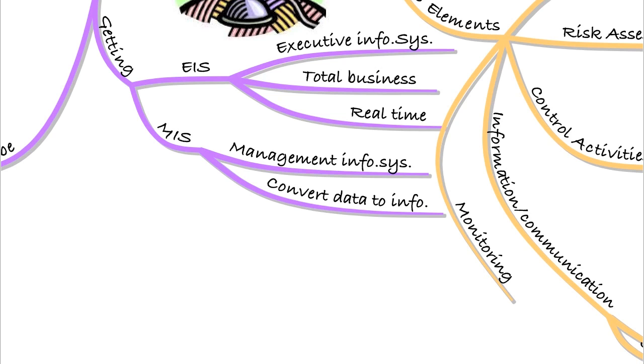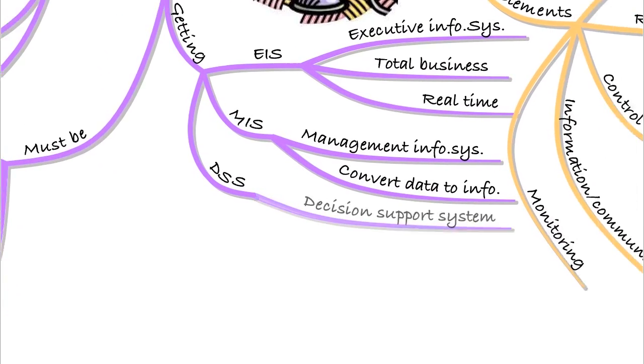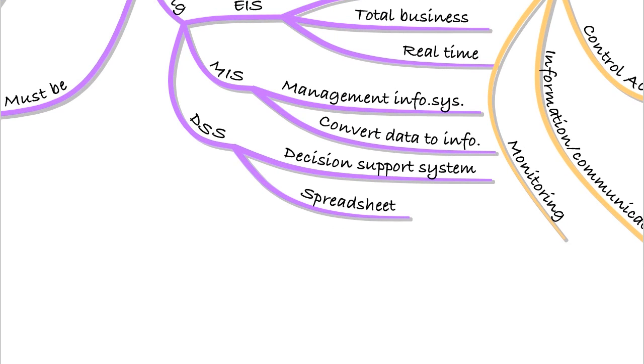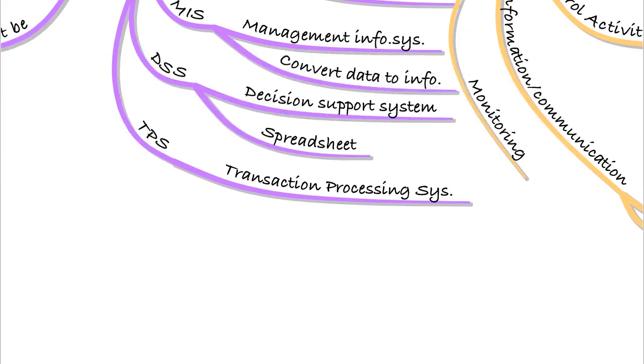And that's your management information system that does that. A DSS is a decision support system. That's just something that you can plug information into and analyze it to make decisions. For example, a spreadsheet.